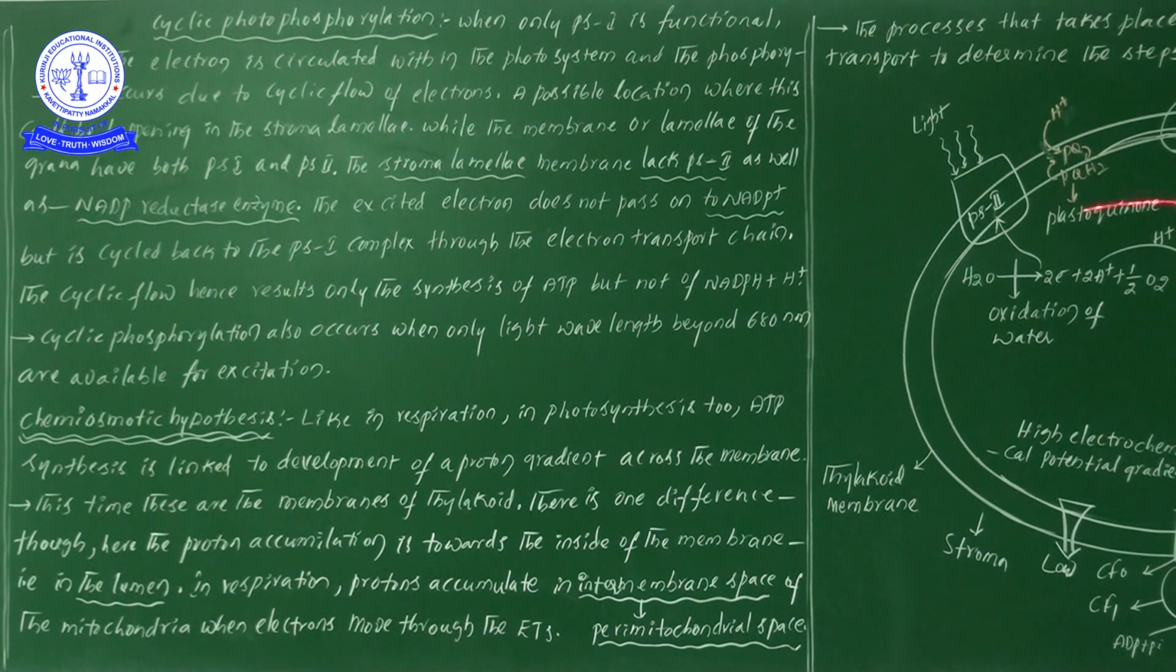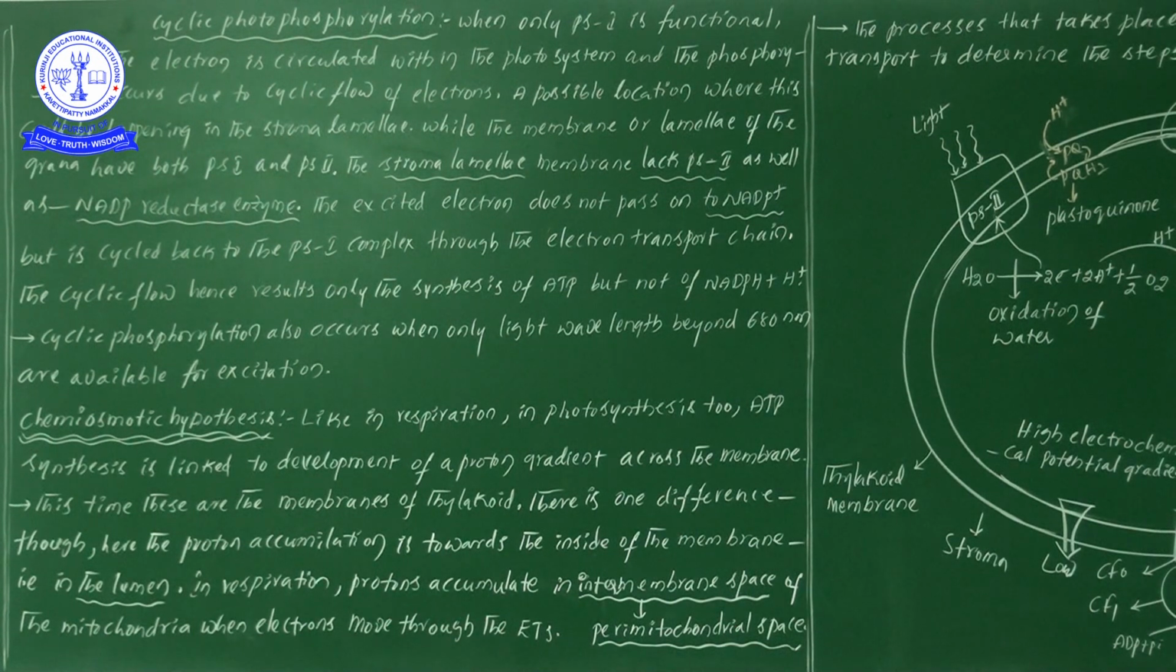So here the protons accumulate in the lumen, whereas in respiration protons accumulate in the intermembrane space. Intermembrane space means the space present between the outer membrane and the inner membrane of the mitochondria, which we call the perimitochondrial space. Did you remember this? Mitochondria are also double membranous. The gap present between the two membranes is the perimitochondrial space, where we observe the accumulation of protons.